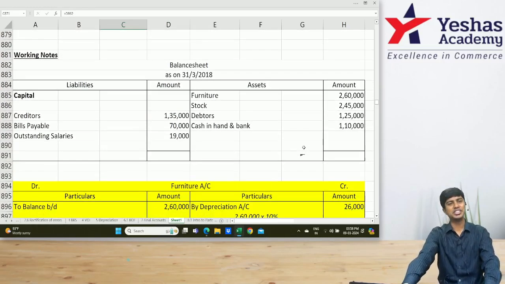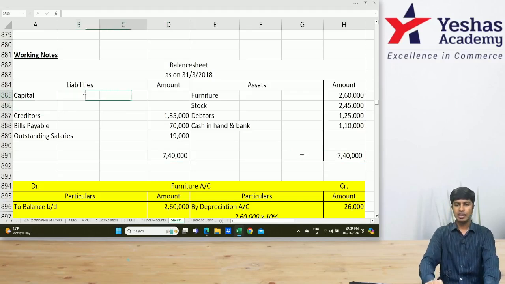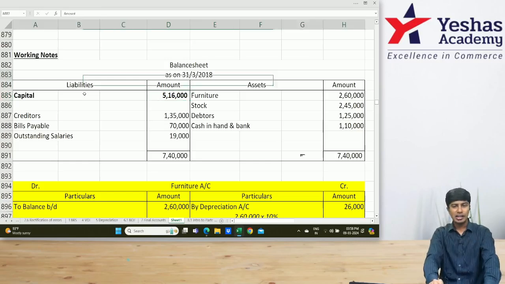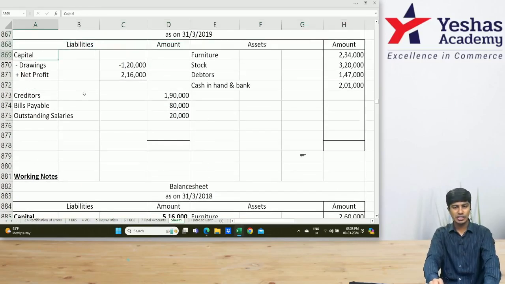Opening balance sheet. Take the total. 7,40,000 minus 1,35,000, 70,000 and 90,000. 5,16,000 is opening capital. I'll write 5,16,000 here.